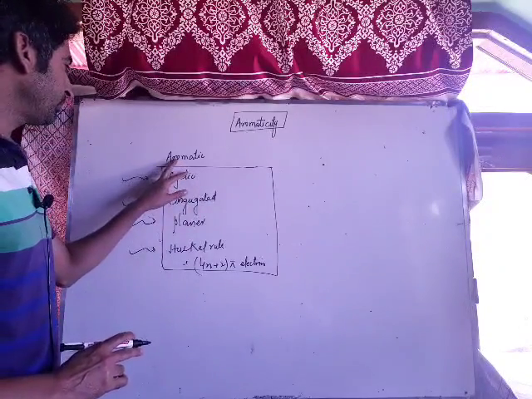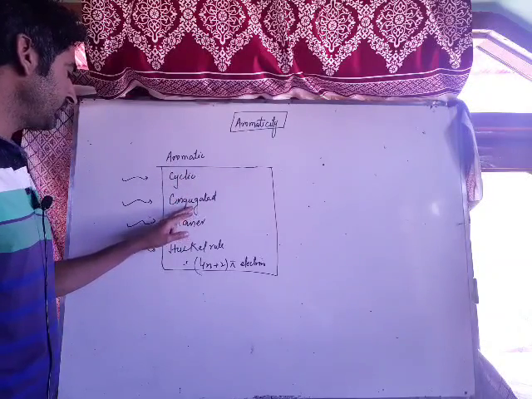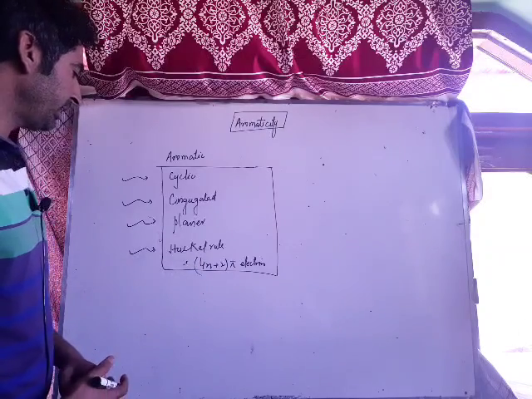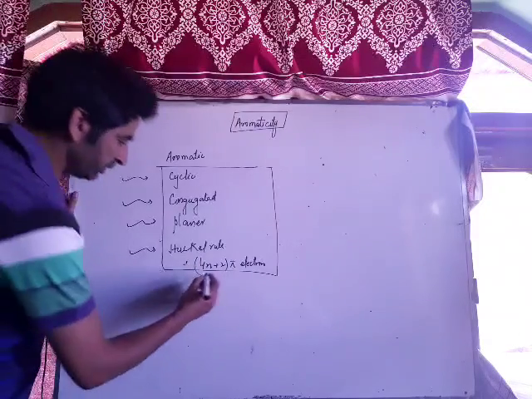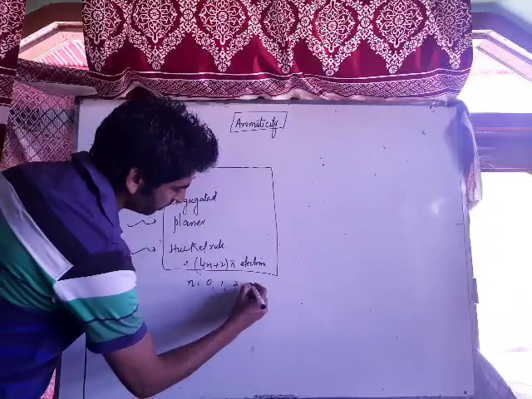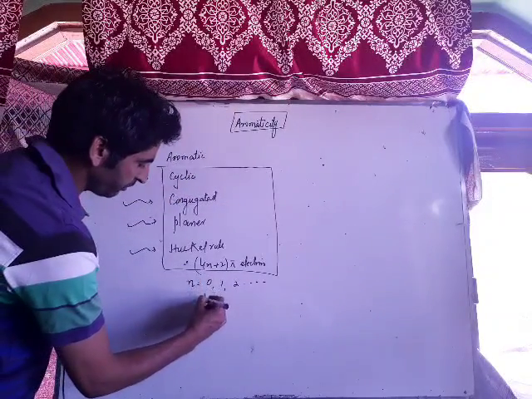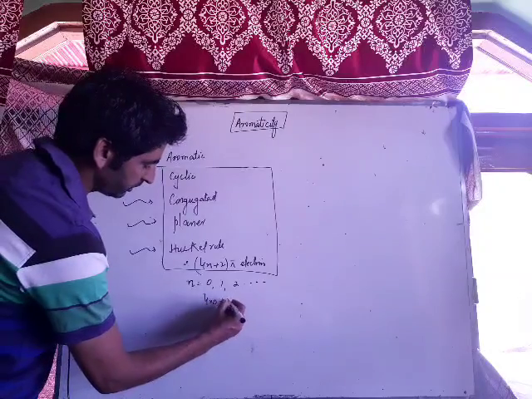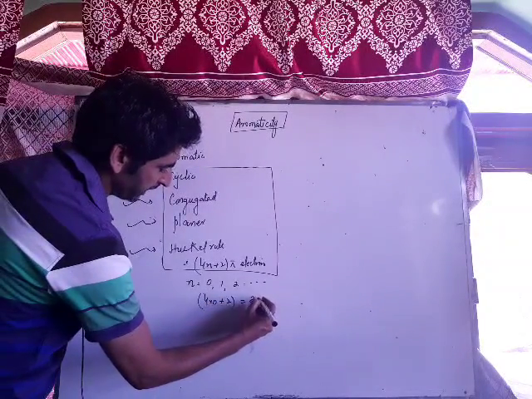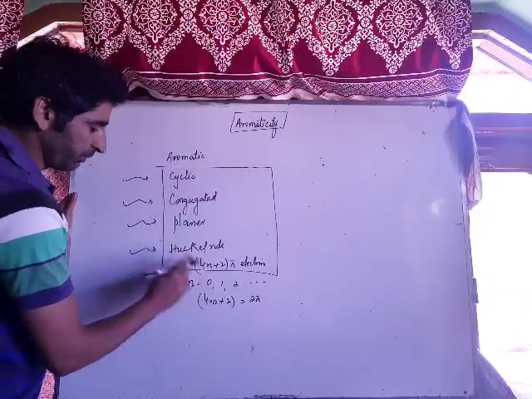So for a compound to be aromatic, the compound should be cyclic, conjugated, planar, and should follow the 4n plus 2 pi electron rule. The value of n can be 0, it can be 1, 2, up to anything. If the value of n is 0, then we have 4 into 0 plus 2, that means 2 pi electrons. If a system has 2 pi electrons, then it is aromatic.